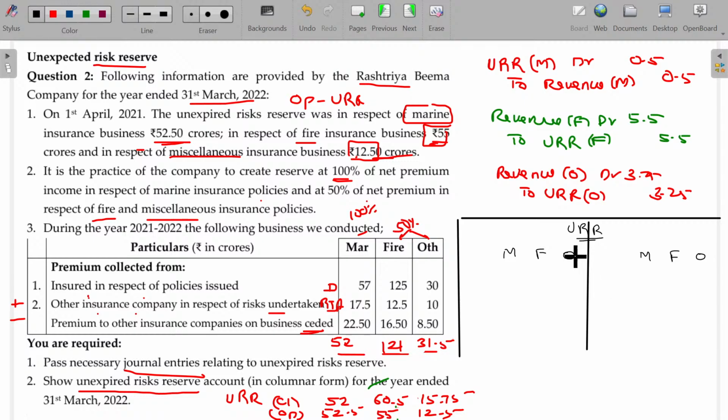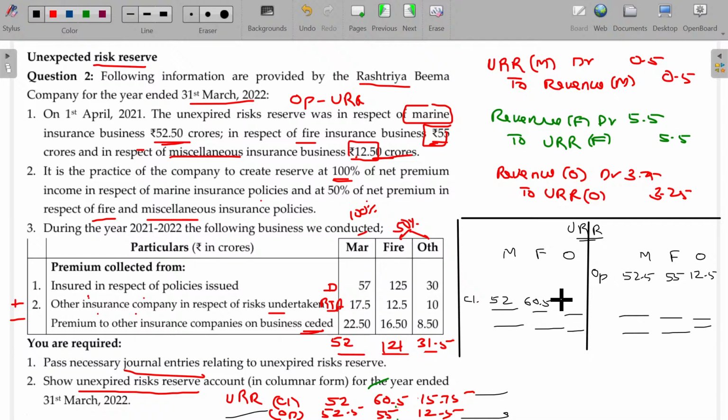What is the opening balance they have? This is a reserve only, no liabilities items. So opening balance here, closing balance here. Opening being 52.5, 55, 12.5. Closing being 52, 60.5, 15.75.